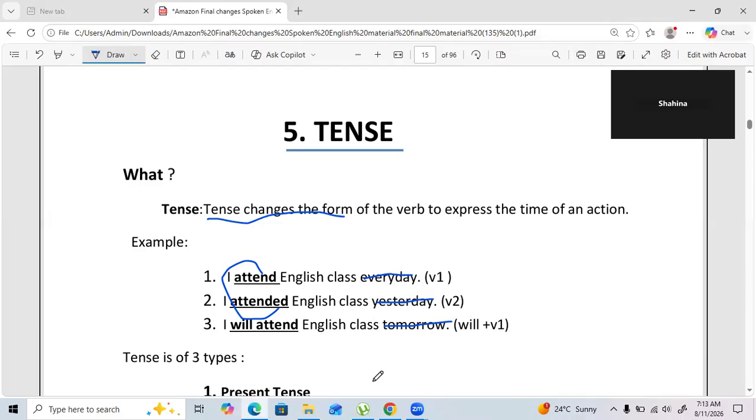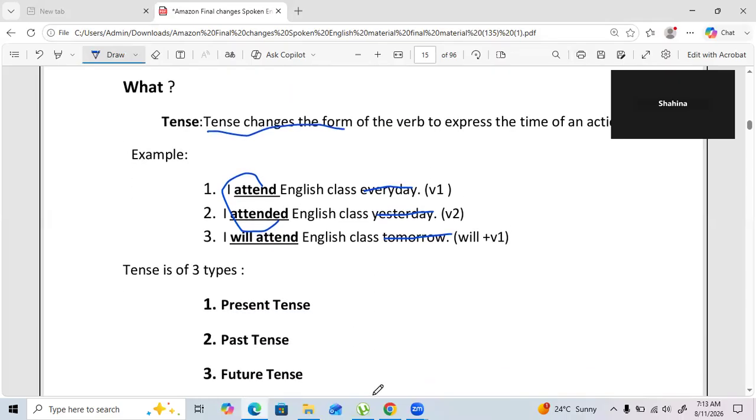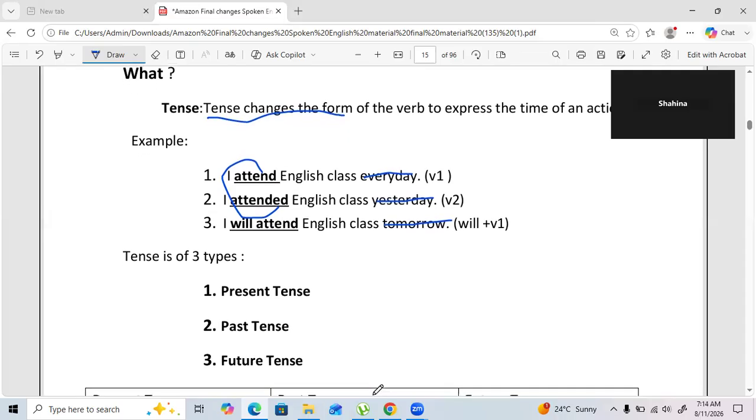Now, let's go through the types of tenses. Usually it is divided into three types, that is present, past, and future. Now the question is, why only three types? Why not four or five or six or seven? The reason is so simple. If you see all our situations, all our requirements, you'll find that we require only three situations.